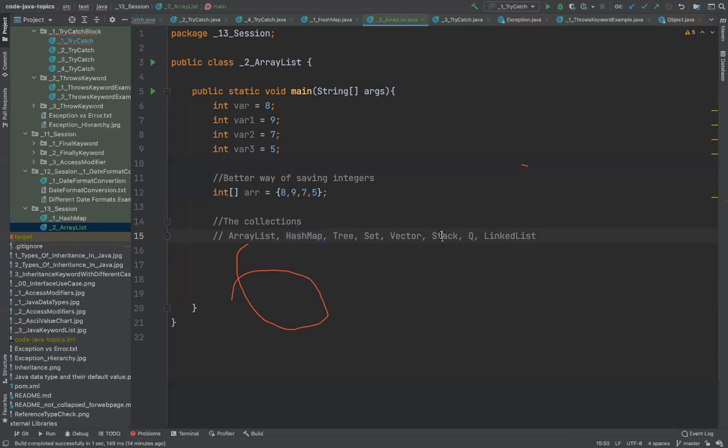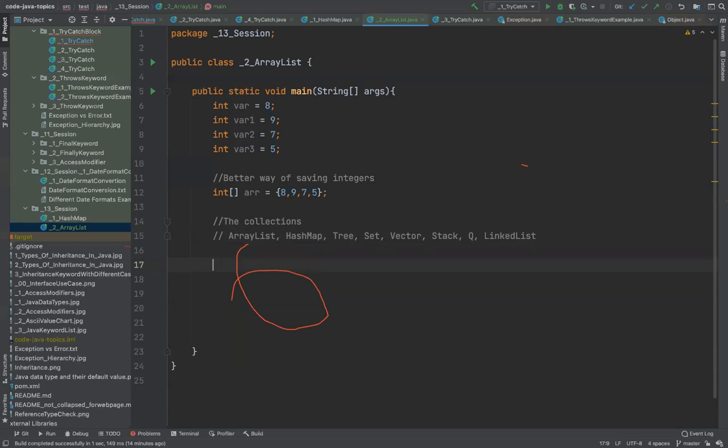Of course, vectors and stack are useful. Linked list is useful, but in certain cases, not in all cases. So before you move on to those, it's advisable you just focus on these two, array list and hash map, and slowly, gradually, once you get more hands-on with Java, you will understand it better. So first, I'm going to talk about array list, and then I'm going to show the hash map. But hash map we'll skip for today. We'll talk about it tomorrow. So array list, how it works, is pretty simple. I'm just telling you how you will create an array list, how you will add values to it, and how you will get values out of it.